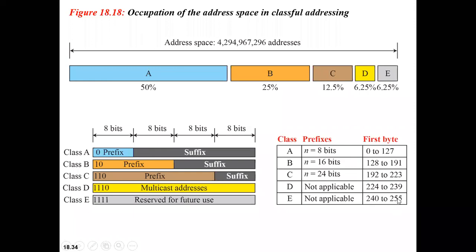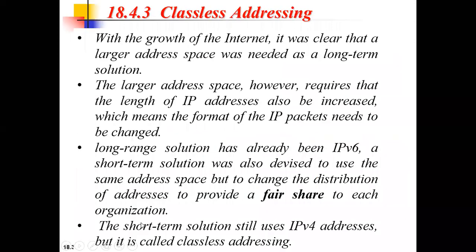This concept is clear. So this is how the address has been represented. One important topic you should remember over here is these different classes and their respective prefix lengths, correct? And you should also remember the length of the network identifier for each of these classes. Then the network length also you should remember for each of these classes. Okay, this is one of the important topics.